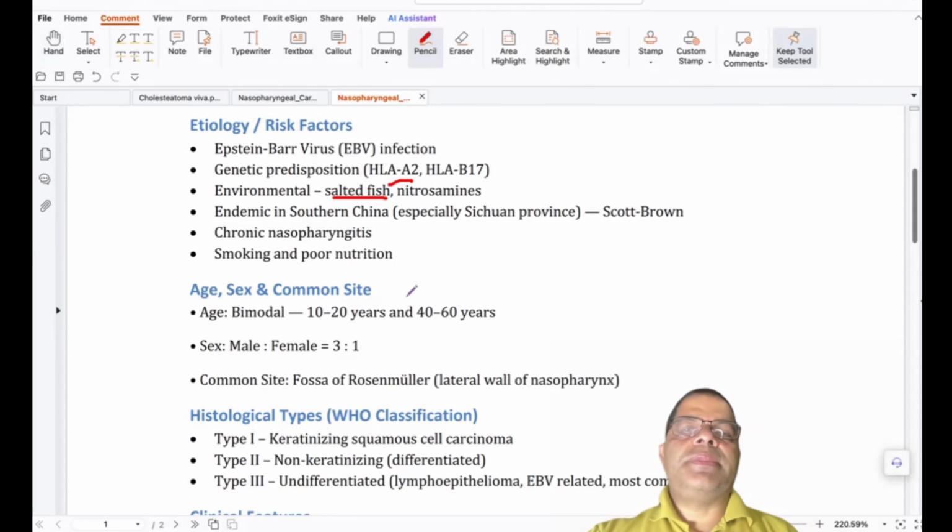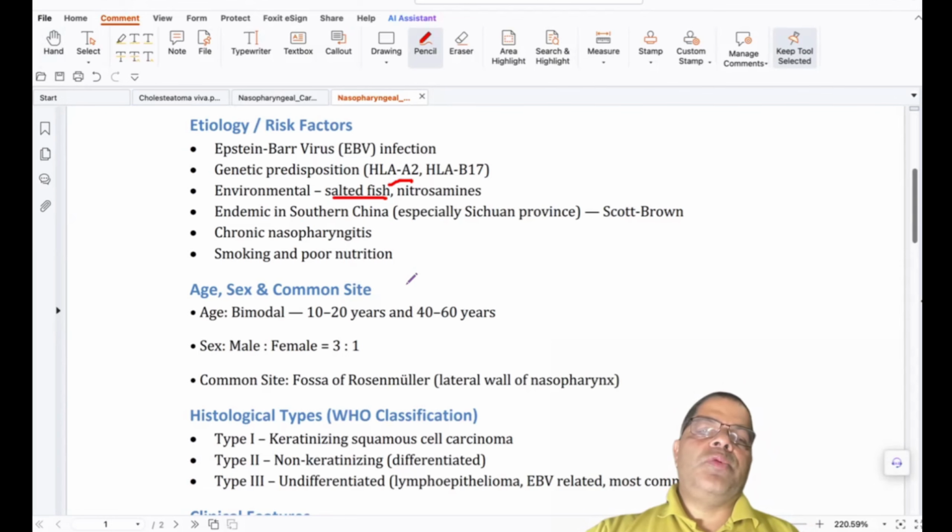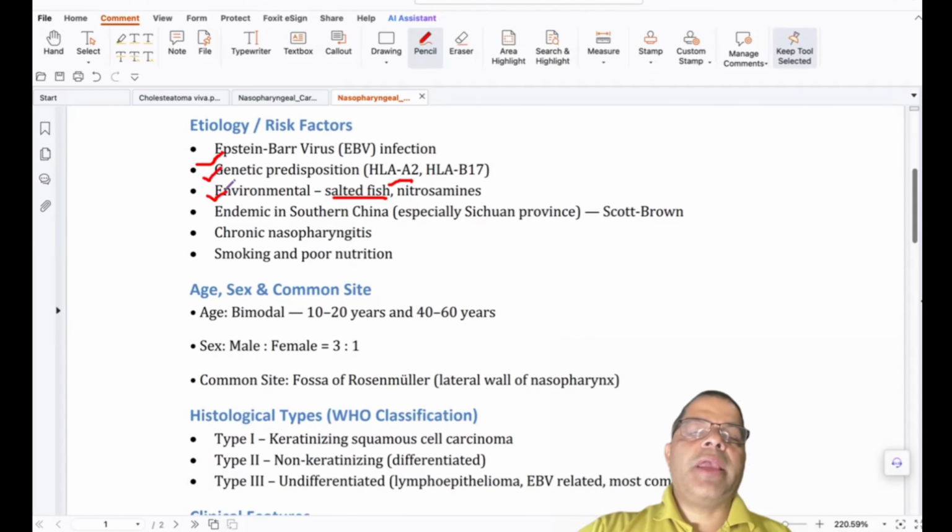Sometimes chronic nasopharyngitis can further develop into cancer. Smoking and poor nutrition also give risk, but not like Epstein-Barr virus. So first you have to mention Epstein-Barr virus, then go to the genetic predisposition, then salted fish. Okay.